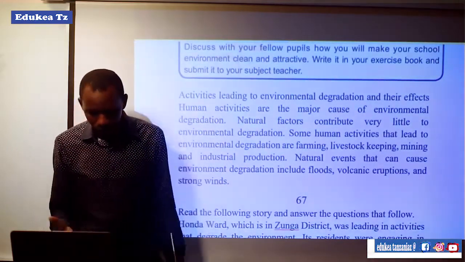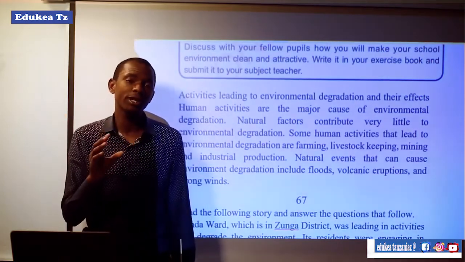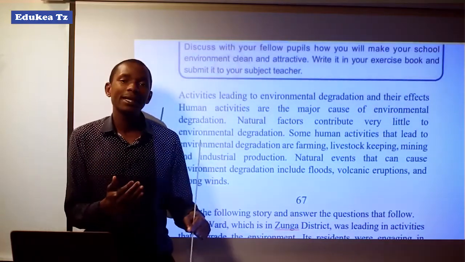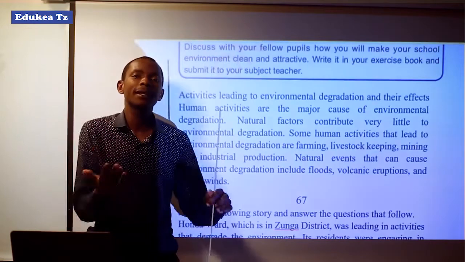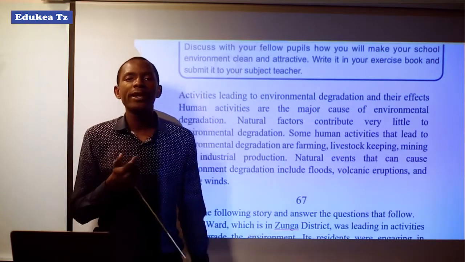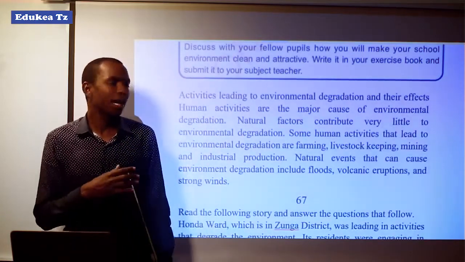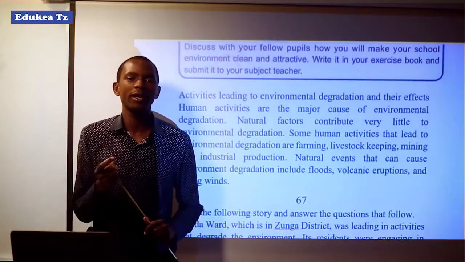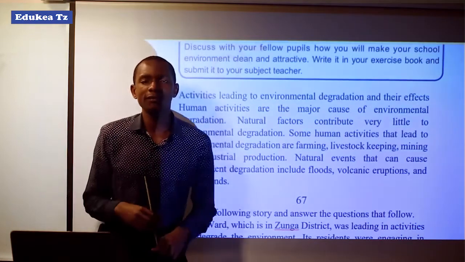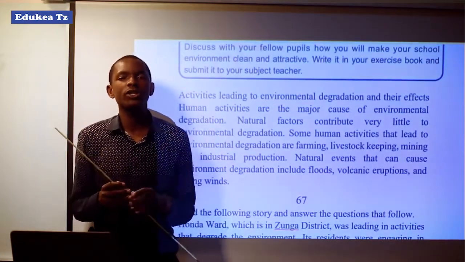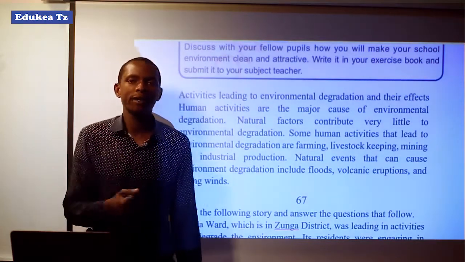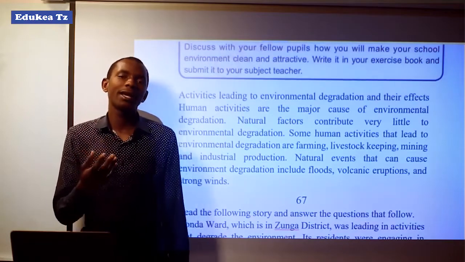our environment. After looking at those things which can cause environmental pollution, you may also see negative effects that can happen where the environment fails to be observed or conserved. So here you will see there are several factors which cause environmental degradation. Some of them are human activities. There are several human activities which cause the environment to be degraded, like farming or agricultural activities, or livestock keeping.